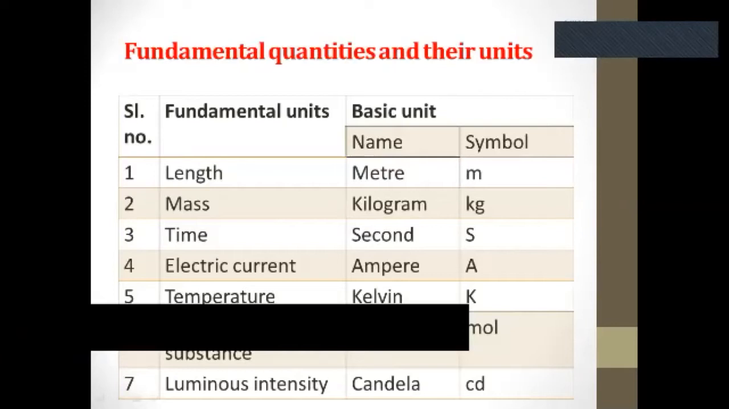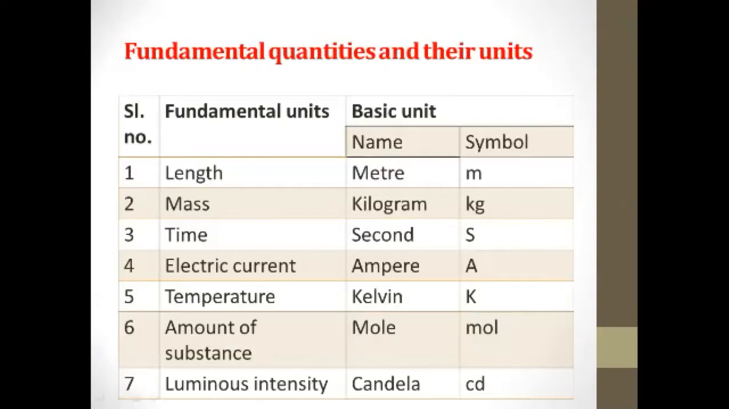Quantities and their units. Here we can see that there are many quantities: length, mass, time, electric current, temperature, amount of substance, and luminous intensity. These are all fundamental quantities, and the fundamental units of each of these are meter, kilogram, second, ampere, Kelvin, mole, and candela. Each of the fundamental units is expressed using a symbol.